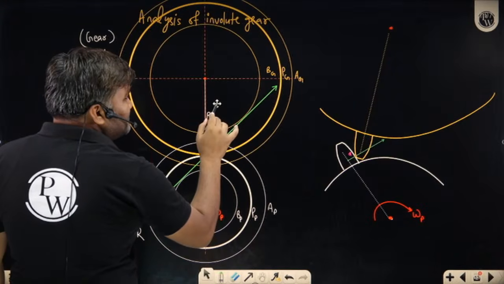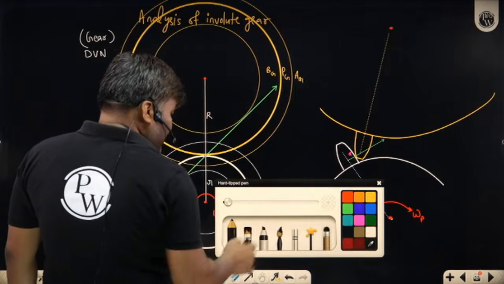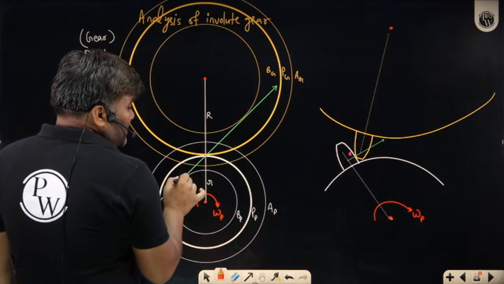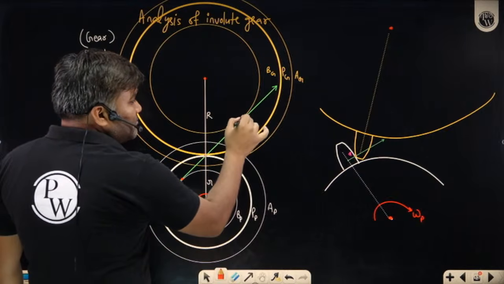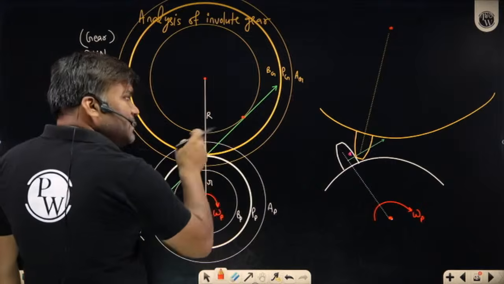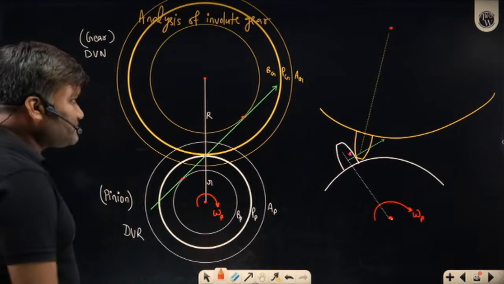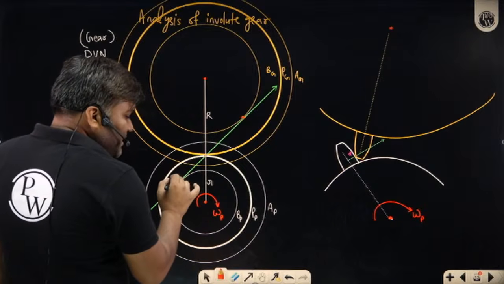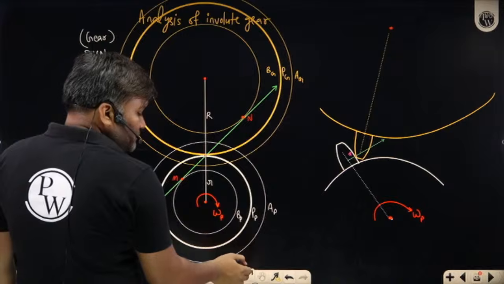I want to show that both gears should have base circles in such a manner that whenever I draw the normal, it is tangential to both base circles. It is tangential here at this point M, and this is your point N.